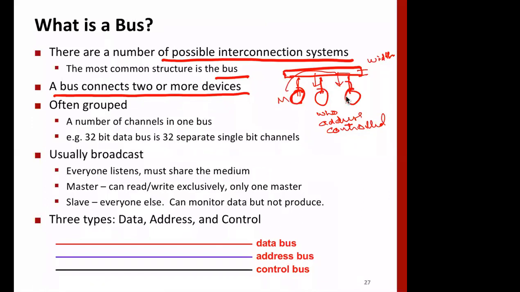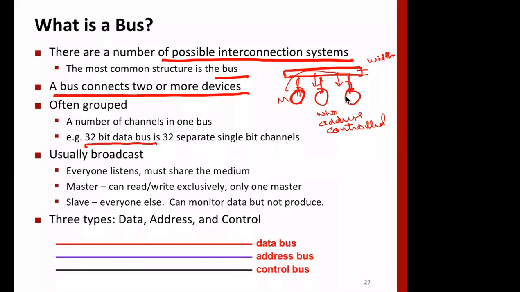So usually there are a number of wires in data buses. Say, for example, our architecture is 32-bit wide, then in the system we have 32 parallel wires going from one place to another.